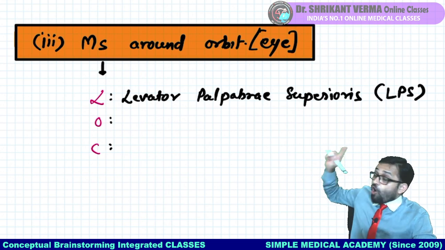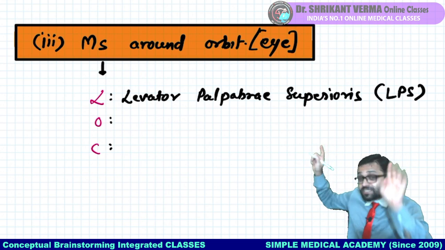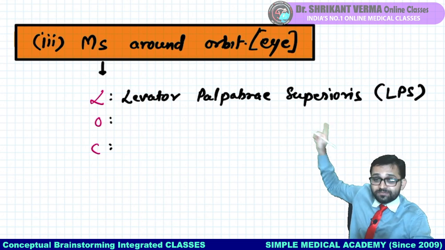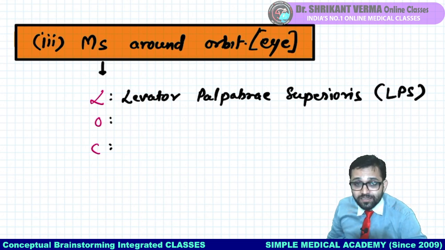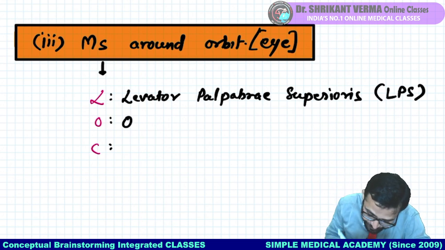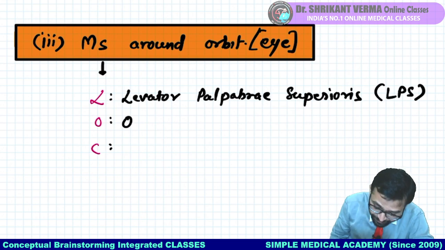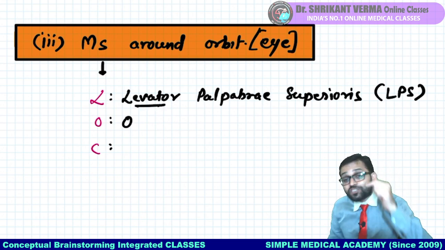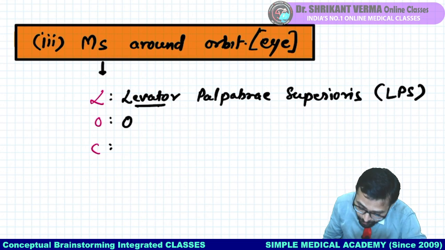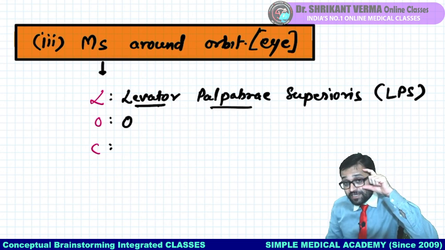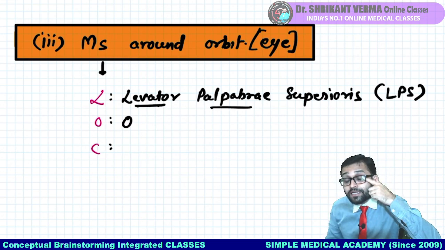Do you remember I told you all the facial muscles are supplied by the 7th cranial nerve except this. This is supplied by the 3rd cranial nerve. O for, yes, break the name and get the idea. Levator, definitely it is responsible for the elevation. Palpebrae, because it is related with our eyelid.